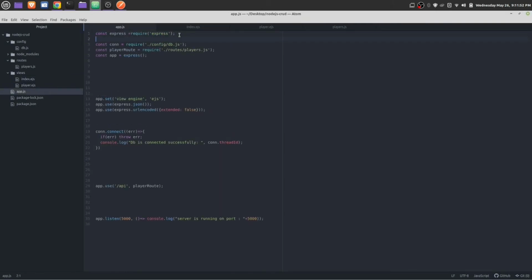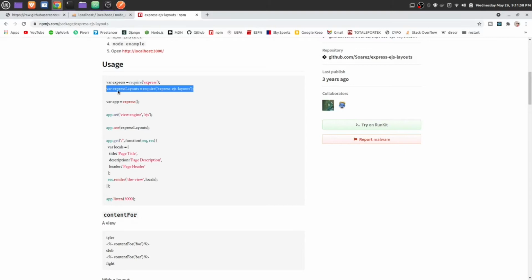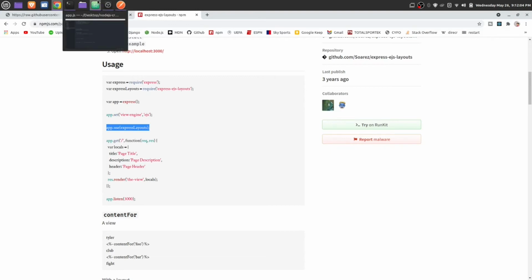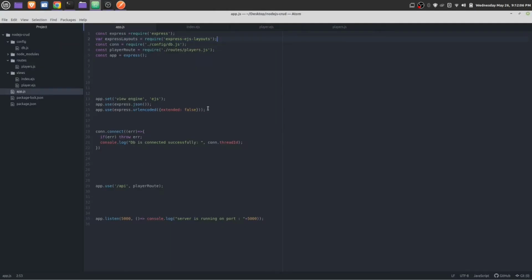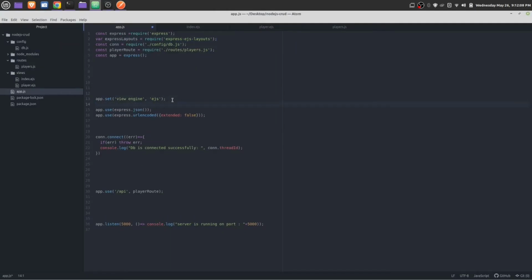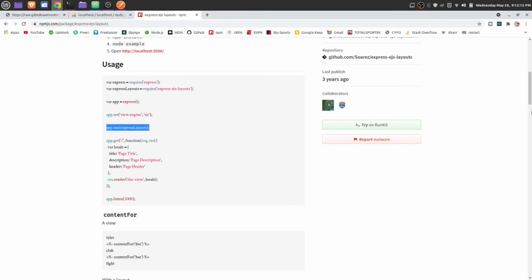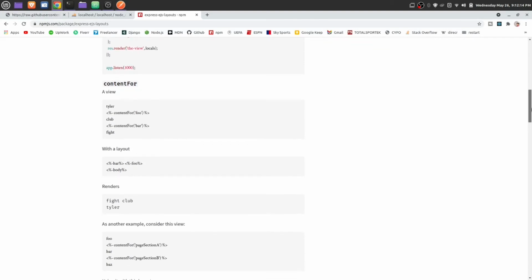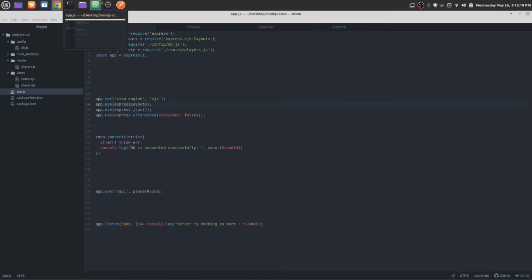Below this express we need to paste it here. Next we have to paste this app.use layout, below here.